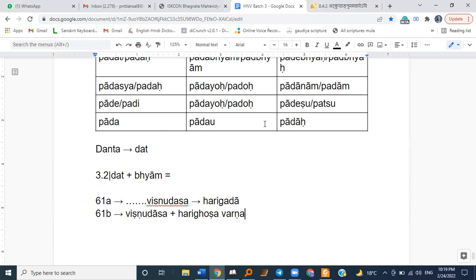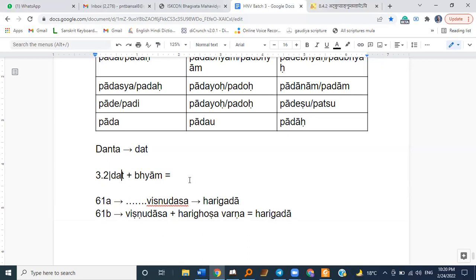Gha, jha, dha, dha, bha. So if we have a Vishnu Dasa letter followed by any Hari Ghosha Varna inside a Vishnu Pada, then this Vishnu Dasa will change to Harigada of its own Varga.